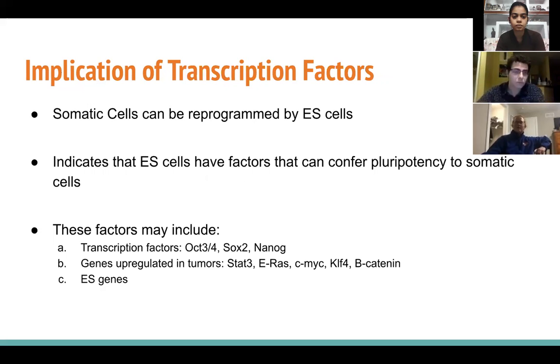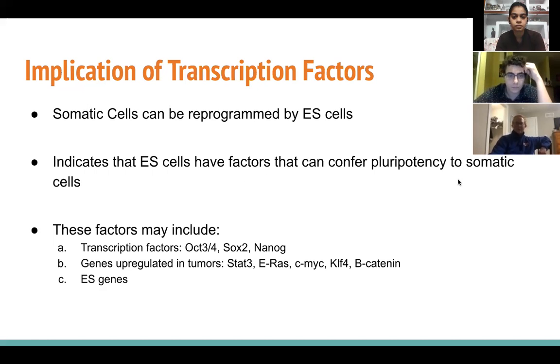And so, knowing this, the researchers hypothesized that various transcription factors, which are involved in the maintenance of pluripotency in embryos, and genes upregulated in tumors that are responsible for the maintenance of embryonic stem cell phenotypes, may allow for this induction of pluripotency within somatic cells.